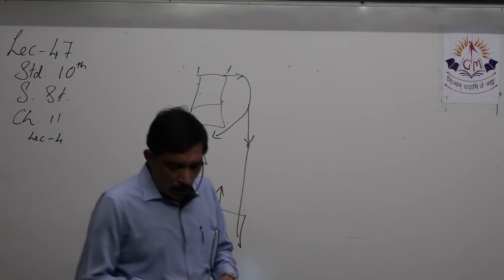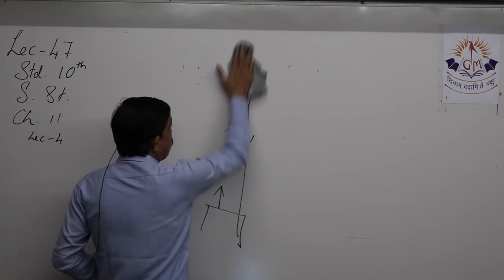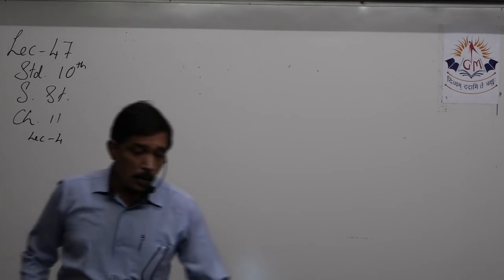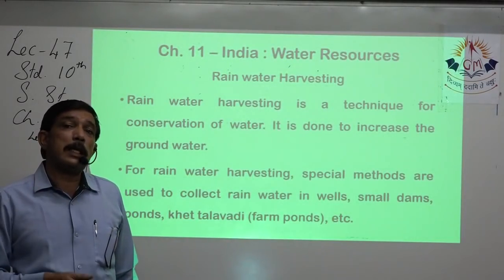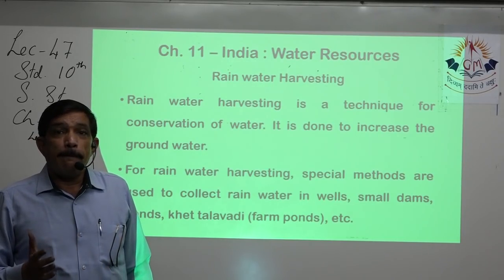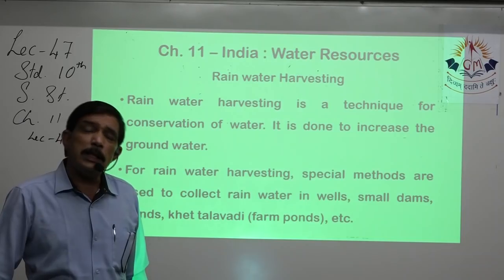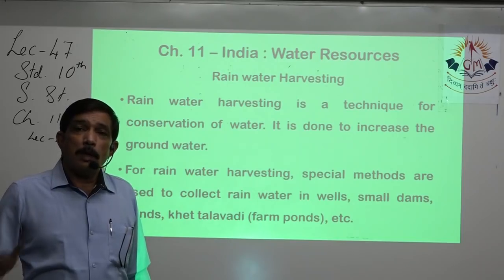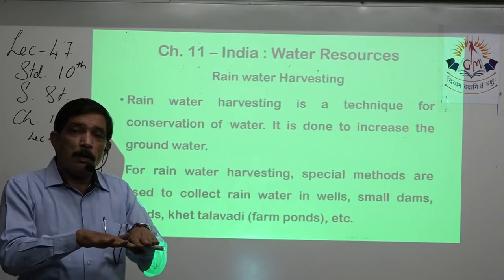So in this way, these small schemes or plans that we do, these are the small methods that help in ultimately increasing the groundwater level that we have in areas like Rajasthan. In areas like Rajasthan, each and every house that is situated in the remote areas, far off villages, etc., each and every house has a big ditch dug up in the backyard, and then the ditch is covered with a slope of mud, etc.